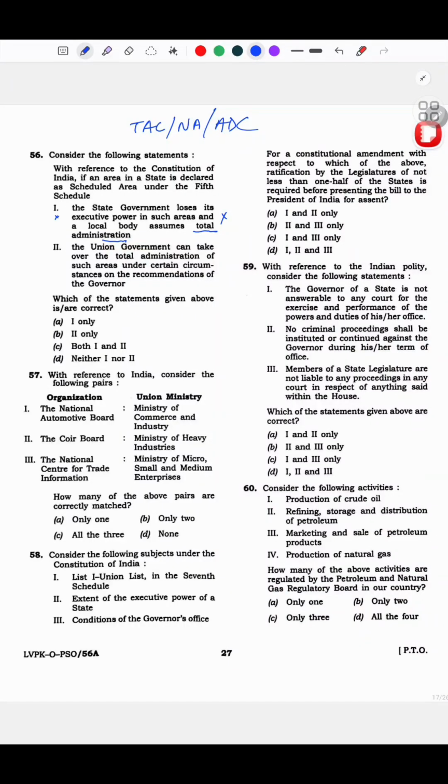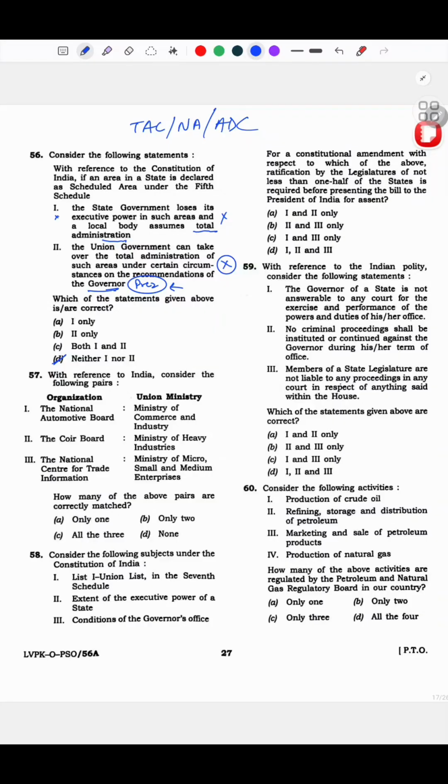The union government can take over total administration of such areas under certain circumstances on the recommendations of the governor. I don't think so. Like yeah, in the exam also I got that gut feeling that this is also wrong, under the recommendation of the governor, because I felt that the president is the one who notifies these areas, right? So why will the governor come here? So that way I went with my gut and I chose this. Turns out this is correct.